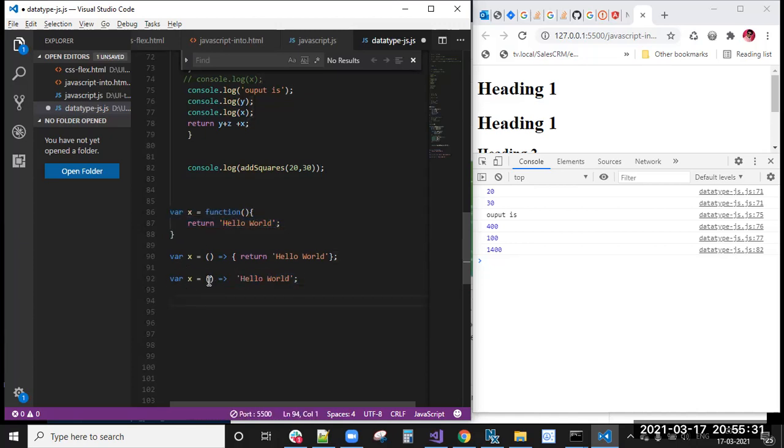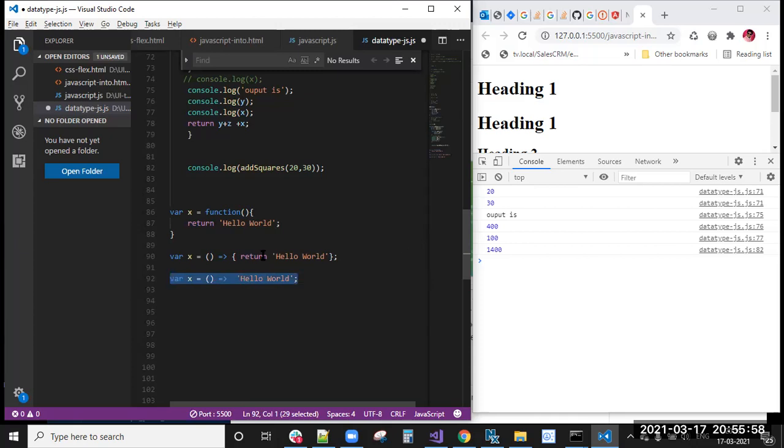Now, where x equal to function, that function keyword is removed. Sorry, the opening and closing braces they have removed, and this return also they have removed. Finally, they came up with this syntax. Where x equal to this arrow function, and it will return you the hello world.